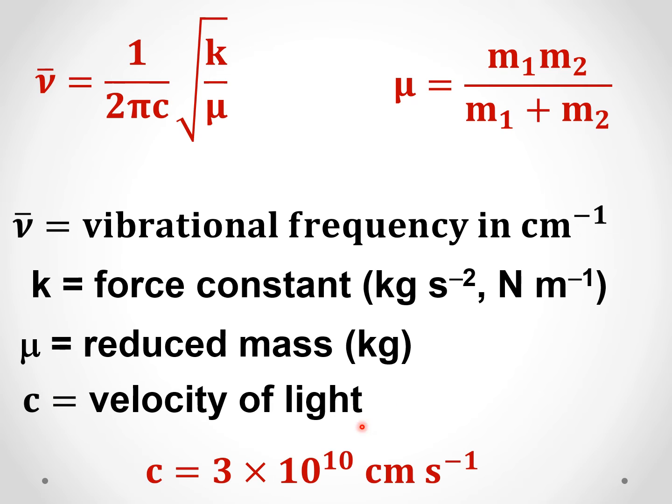Why is it in centimeter per second? Because vibrational frequency is in centimeter inverse. So if you take c in centimeter per second, then all the units will cancel off when you do numerical problems, and you will get the final actual result.